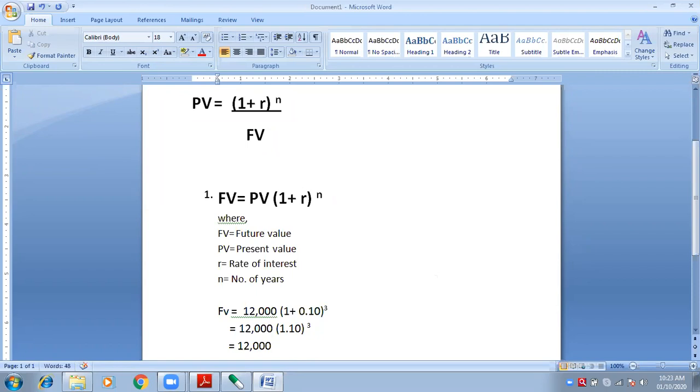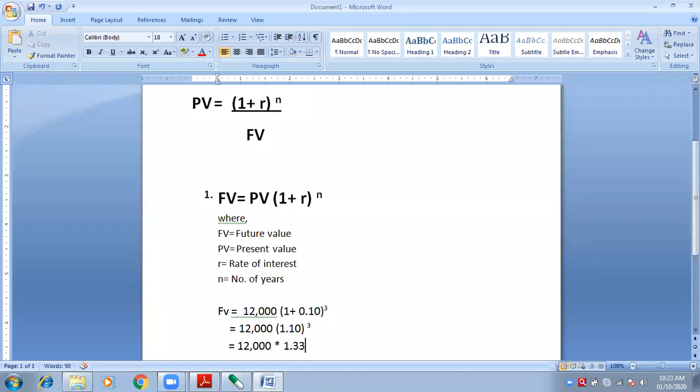Now take the calculator. Tell me 1.1 into 1.1 into 1.1. What is 3 times 1.1? It is the multiplication of 1.1 three times. 1.331. Okay, but I want only 2 digits after the point.